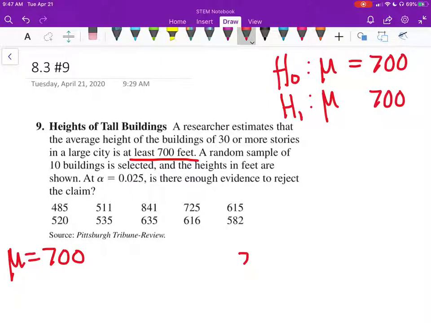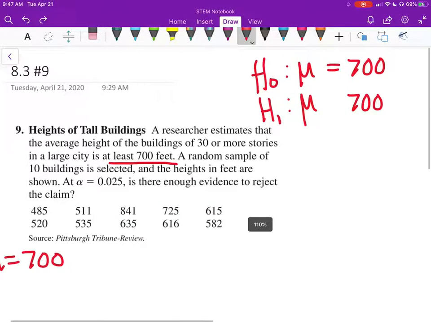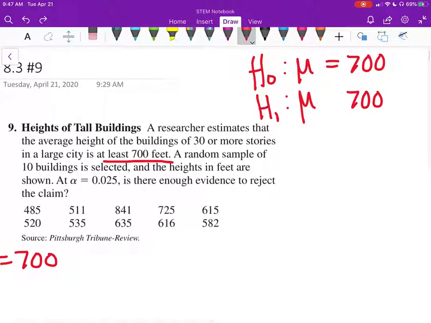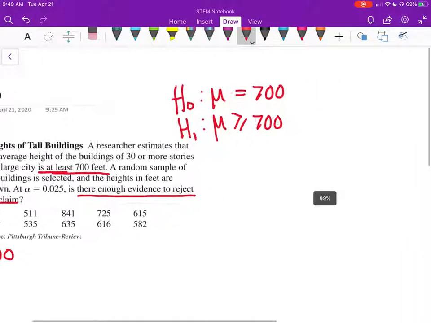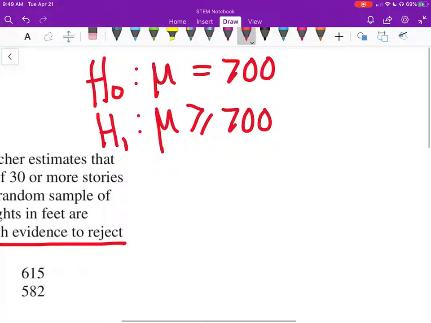And they want to know, is there enough evidence to reject the claim? So our claim here is that the buildings are at least 700 feet. So remember, at least, mu is greater than or equal to, so at the very least it can be 700. But when you're doing these, you can't have greater than or equal to or less than or equal to.